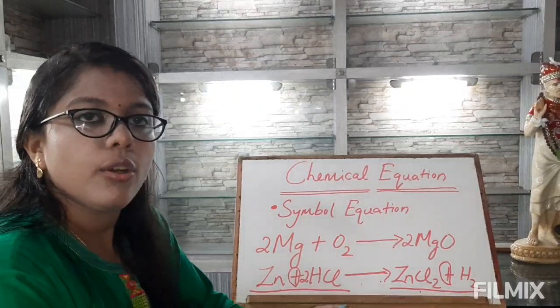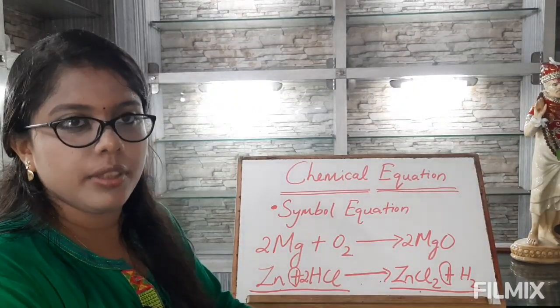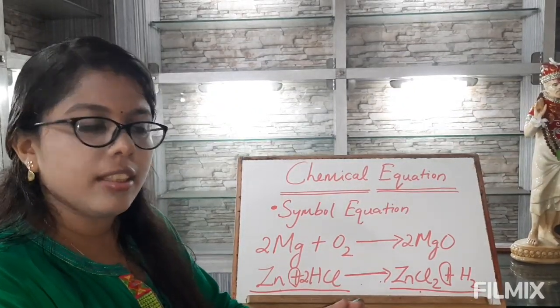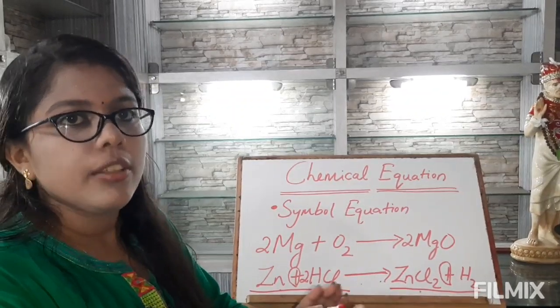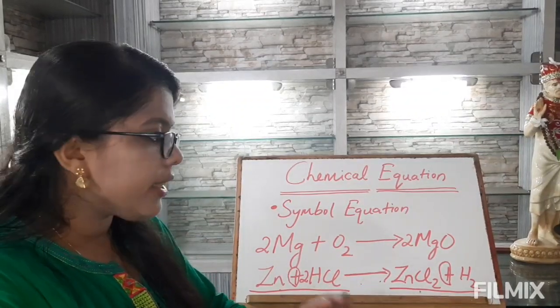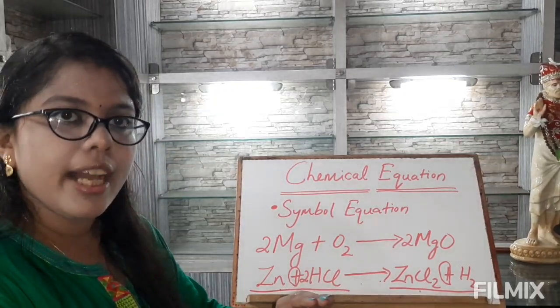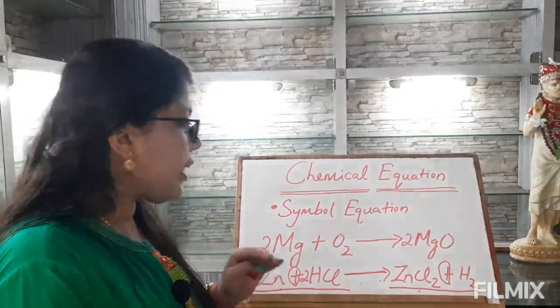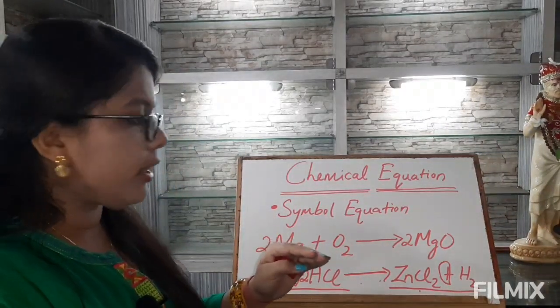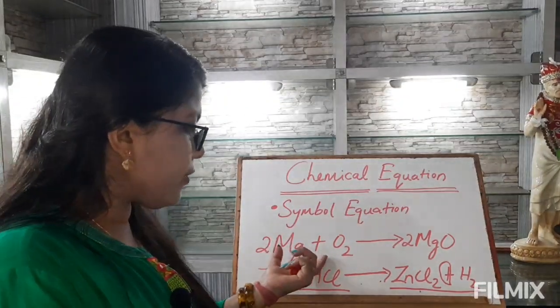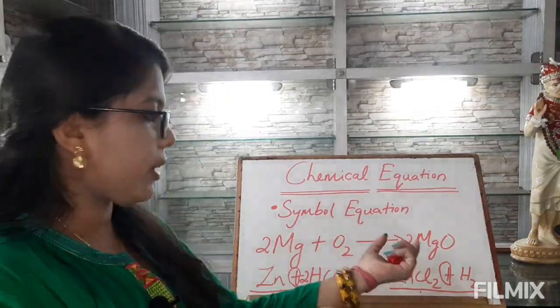Word equation is also referred to as a skeletal equation. It only tells us what reacts to give what, only that. It doesn't say how a chemical reaction proceeds or what kind of chemical reaction takes place between what kind of reactants to give what kind of products.